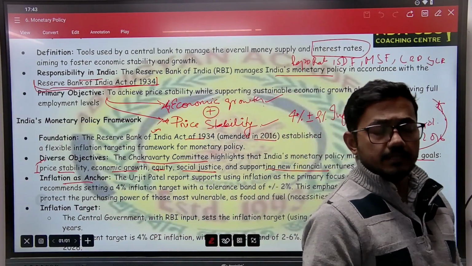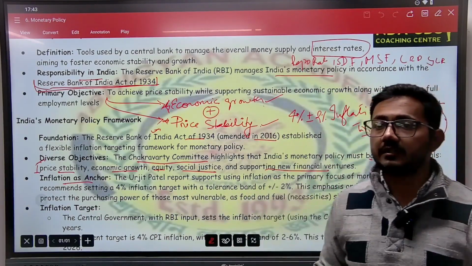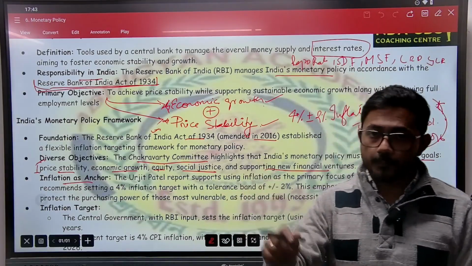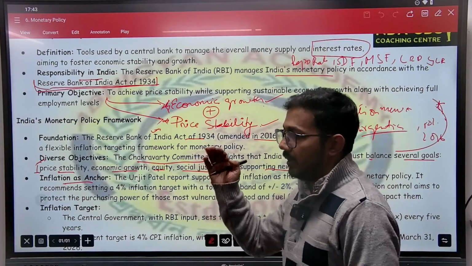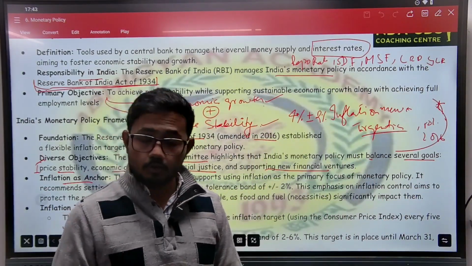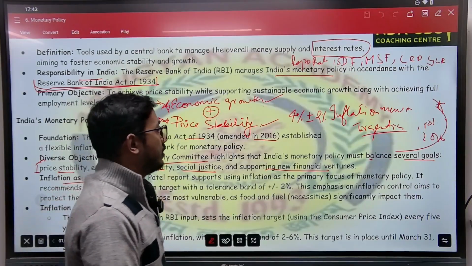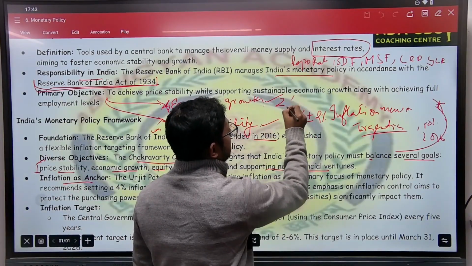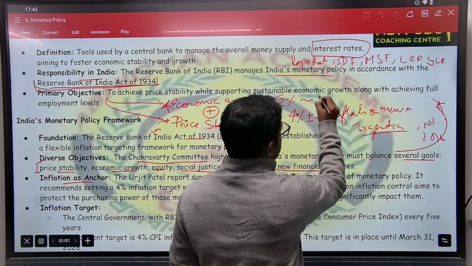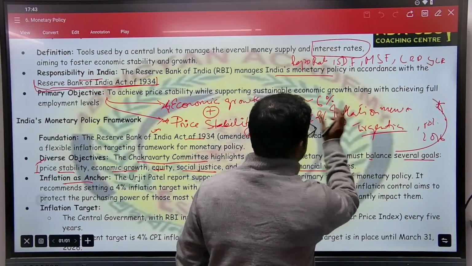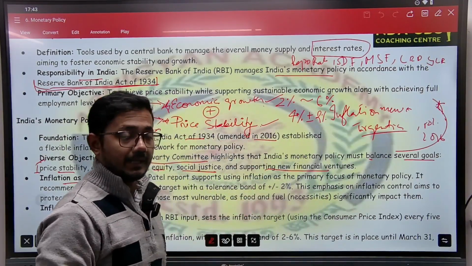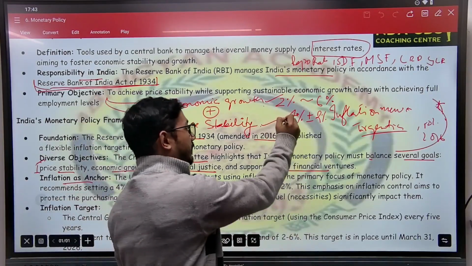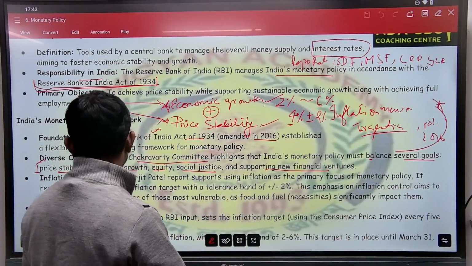That means the RBI will try to keep the inflation rate close to 4%, that shall not decrease below 2% and shall not increase above 6%. So we can say the inflation targeting band is 2% to 6%. Between these two percentages, the inflation must be there and very, very close to 4%.